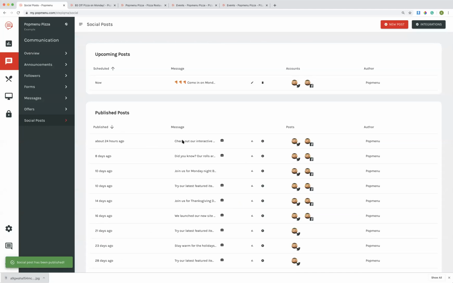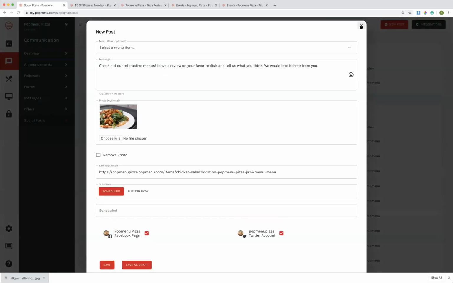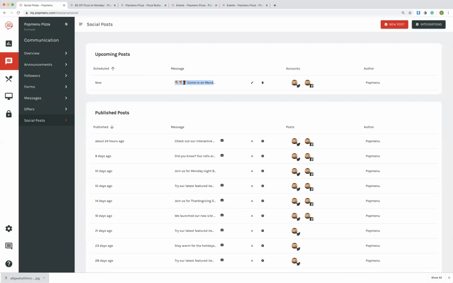And what's really awesome about posting on Facebook through Popmenu is, if you want to post about this event again or post about this pizza, $5 off pizza on Monday, you can just copy that to a new post and post again. So this one's still in the process of posting, but once it has posted, you can copy it again so you don't have to write the same post over and over again. And that will absolutely assist in adding events easier and promoting events easier as well.